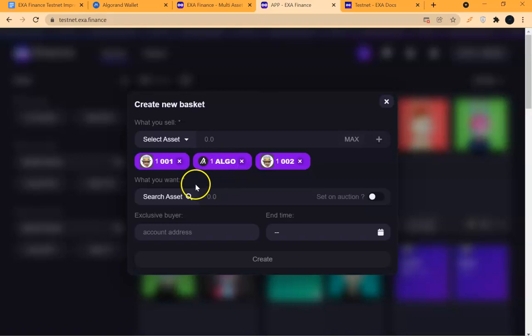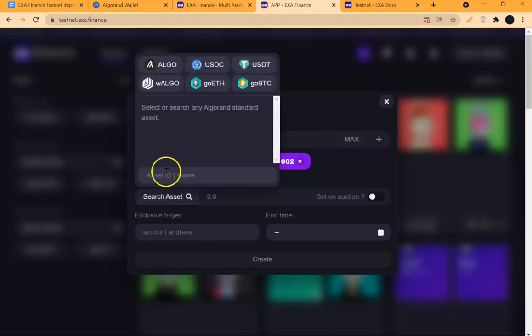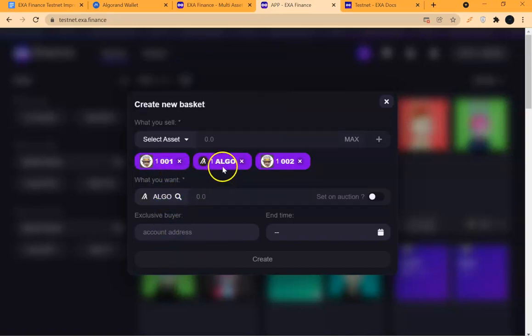So what do I want in return? I search for what I want in return. There's a space for adding ASA ID, and note that you cannot get algo for algo. Algo is already here, so you cannot say you want algo. You will want another token, because if you say you want algo, it will not even let you create. If it lets you create, it will tell you that you cannot have algo for algo.